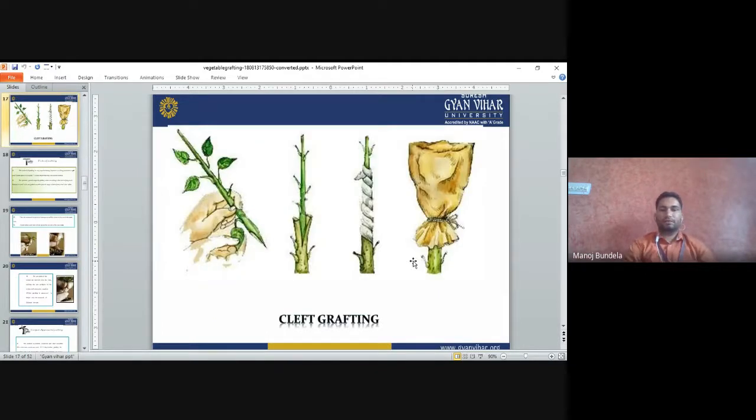This is the cleft grafting. This is the rootstock, and this one is the scion. We have to make a V-shaped cut here, and cut the scion like this. Then we have to keep it inside this. It will get union, and then we have to cover it with plastic. We can use plastic, or we can use anything. Then we have to cover it like this.